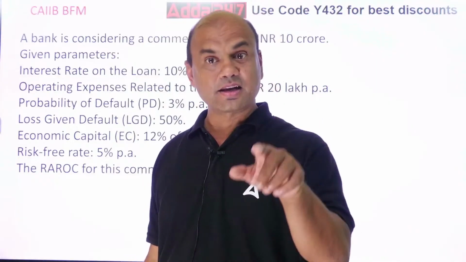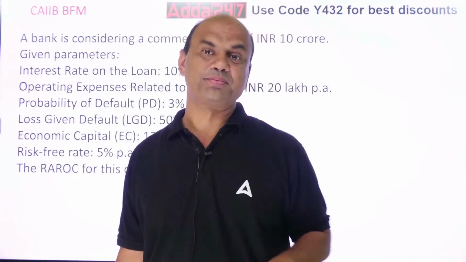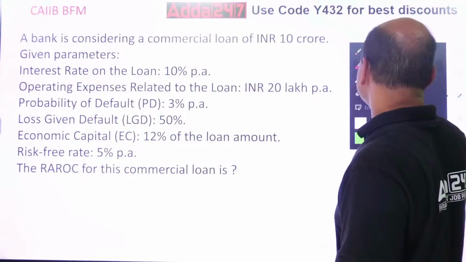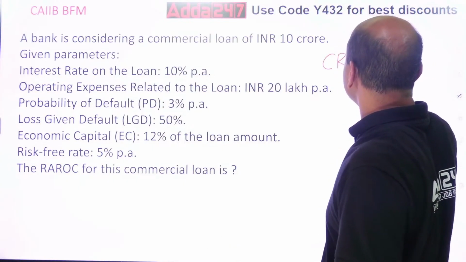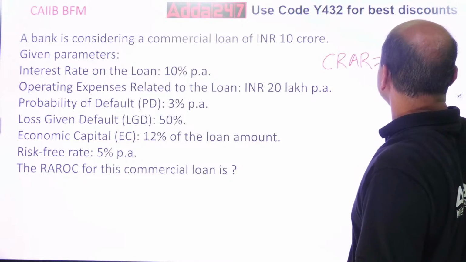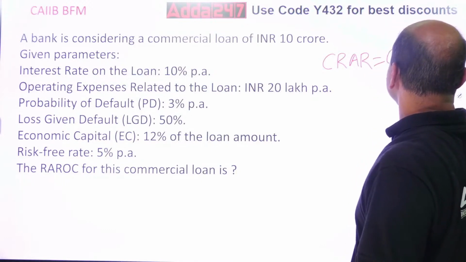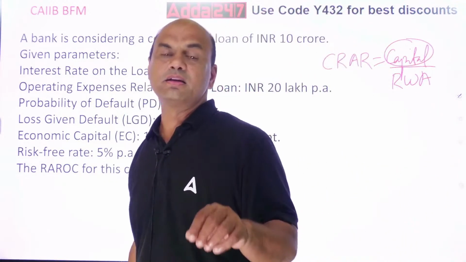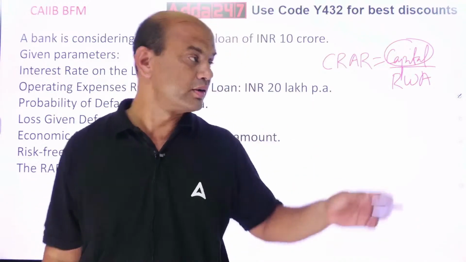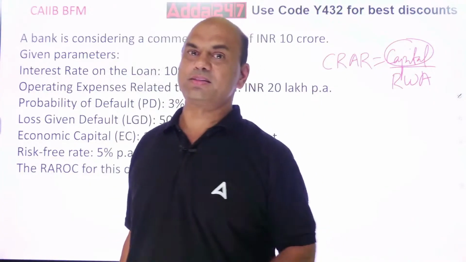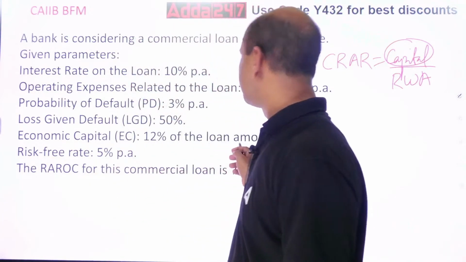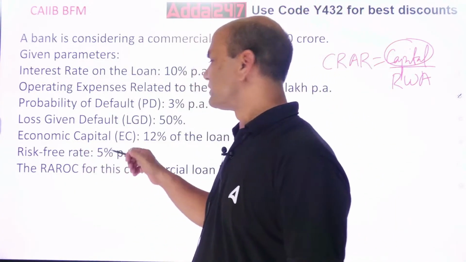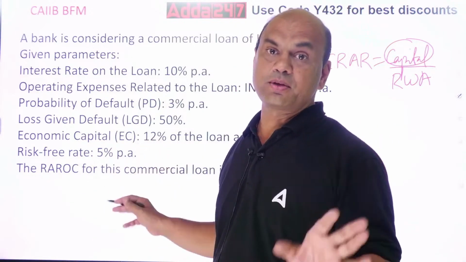This all comes under the CRAR formula, capital upon RWA. Whatever loans I am giving, you understand this? Many of you might know this, we have already done CRAR. That is equal to capital upon RWA. This part of capital is known as economic capital. It is basically the capital required to take the risk, to give the loans. So economic capital is given as 12%, basically given as CRAR. Risk-free rate is 5%. Risk-free means basically the FD rate is 5%.